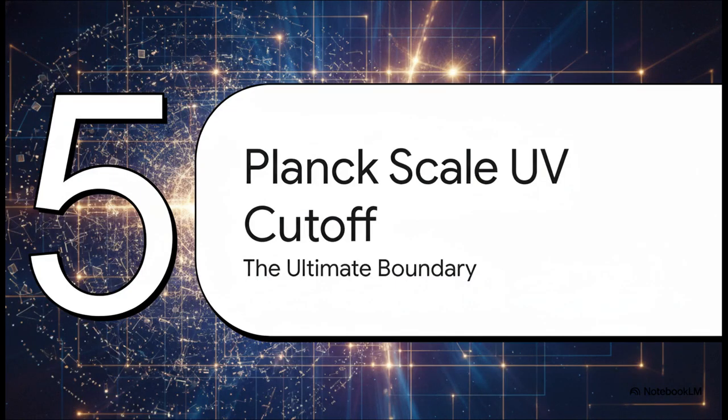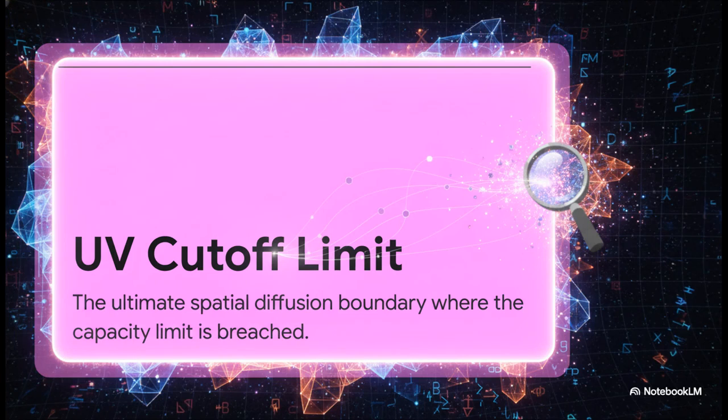Finally, Part 5, the Planck scale UV cutoff. So how does this discrete logic handle the highest energies possible? Standard quantum field theories usually require completely arbitrary mathematical tricks, renormalization, just to handle infinite ultraviolet energies. But unified dynamics posits a strict UV cutoff limit natively anchored right to the Planck mass. This is the ultimate spatial diffusion boundary where that 7/768 vertex capacity limit is definitively breached at the Planck scale. The physical smearing of the point particle is mathematically locked to the absolute limits of this combinatorial substrate.